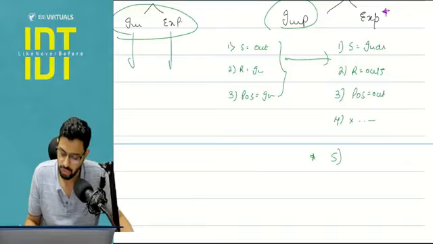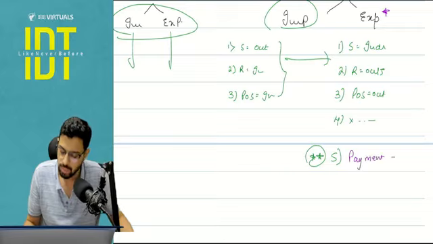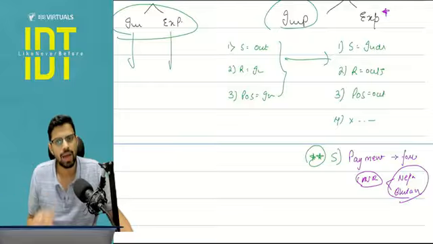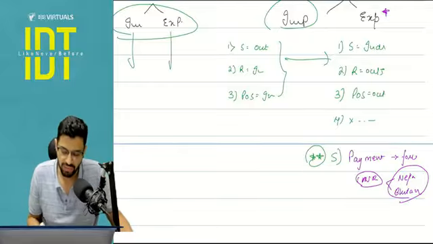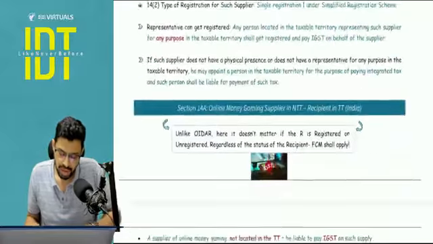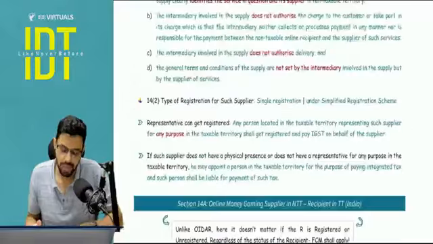And fifth, the most important condition is payment should be received in convertible forex. Payment should be received in convertible forex or INR wherever permitted. INR is generally permitted in Nepal and Bhutan, with which we do a lot of rupee trade. There the RBI has permitted. Okay, these are the 5 conditions for export of service. Now I want to move ahead. 2 sections we will cover and then a couple of more clarifications. Then the chapter will be done.